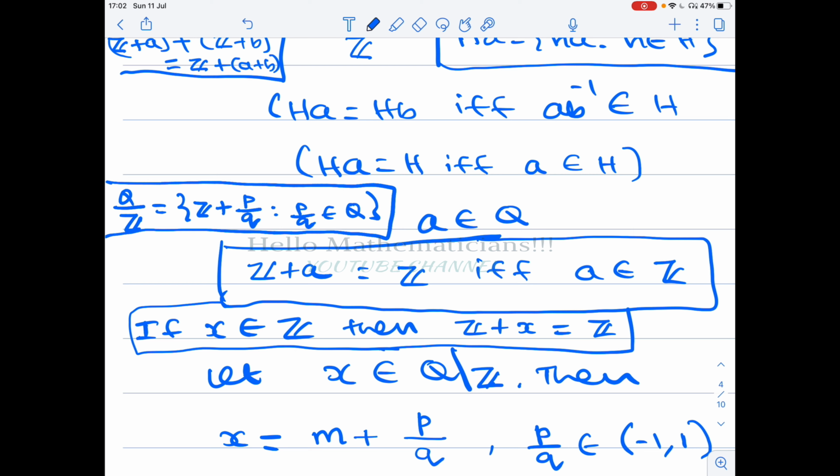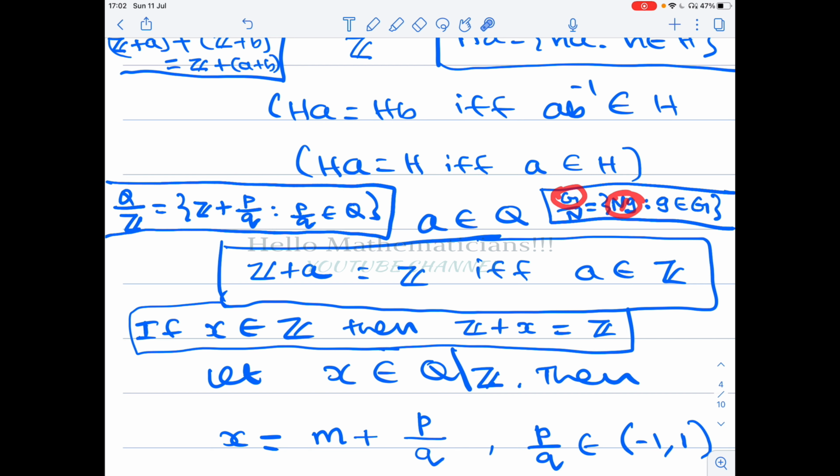In general, G mod N means the set of all right cosets of N. You can take left cosets also, but you fix one. Either you take left coset or right coset, but I work with right cosets. So here the operation is star.